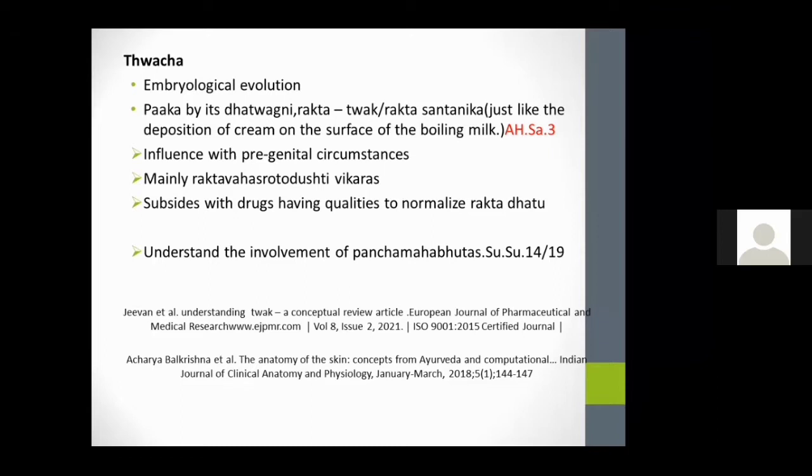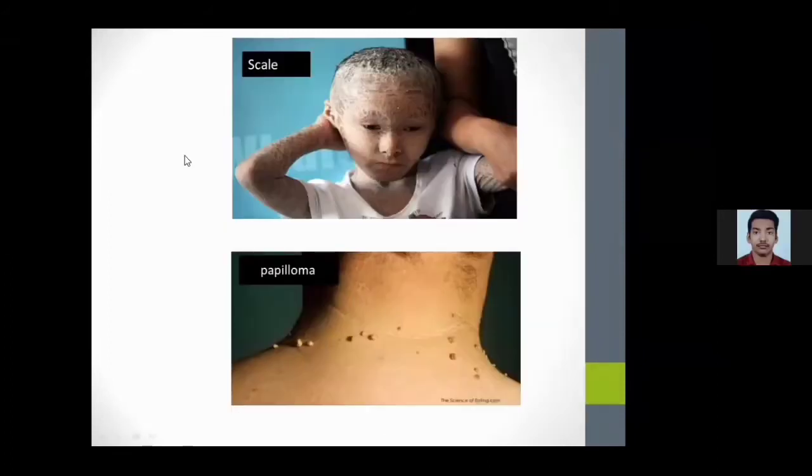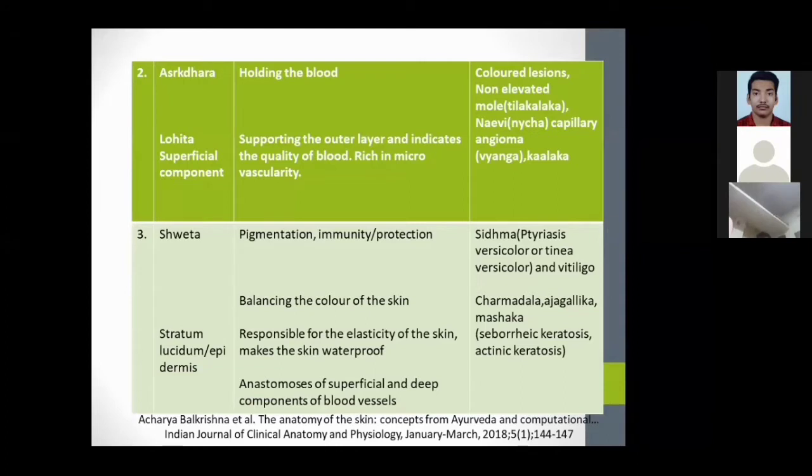Layers of the skin. Like we all know the importance of the layers of skin, by understanding the layers of skin we can analyze up to which extent the skin condition has affected the child or the adult, up to which extent the disease is caused, or we can understand the severity of the skin condition. Like in the first layer, Udakadhara, infections cause scaling and papilloma-like conditions. So coming to the second layer of skin, it is termed as Asrikdhara because it is mainly holding the blood, and it is also named as Lohita by Sushruta Acharya.